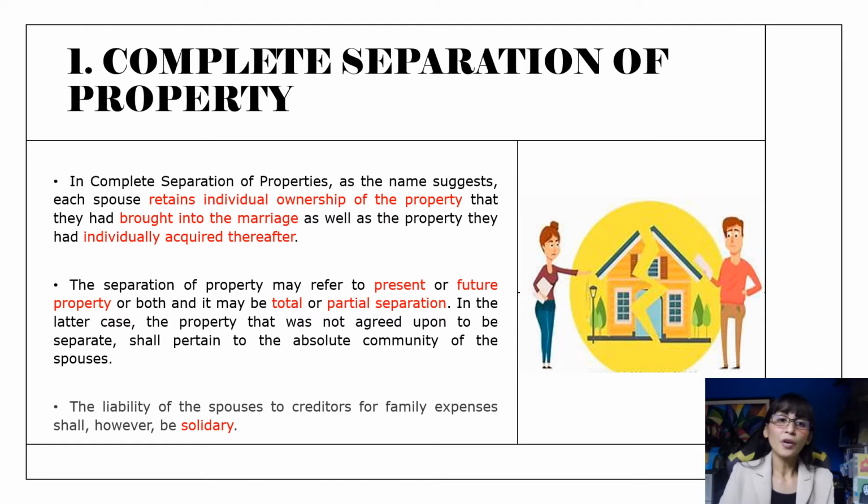Further, it may also be total or partial separation of property. And again, there has to be a stipulation that it's going to be a total separation or partial. Otherwise, the assets not agreed upon as separate shall be part of the absolute community.